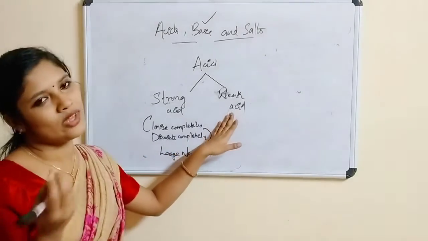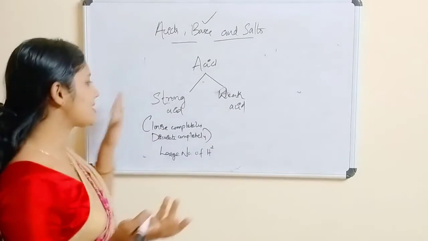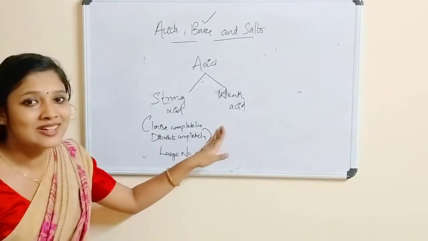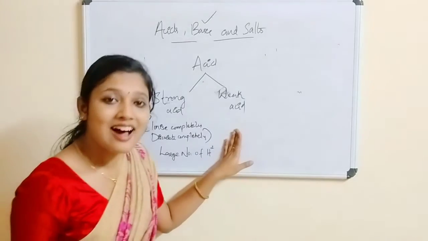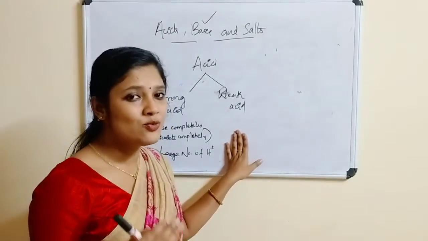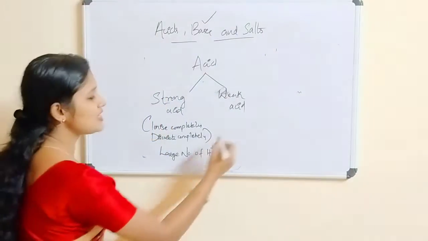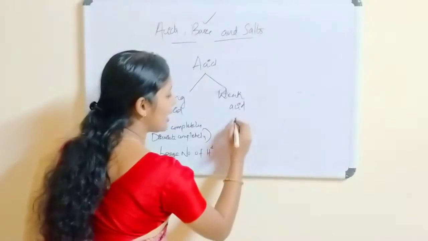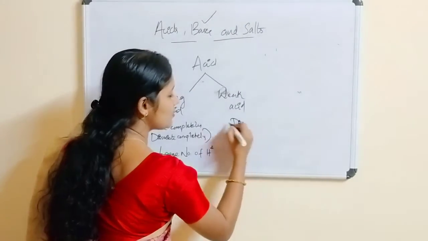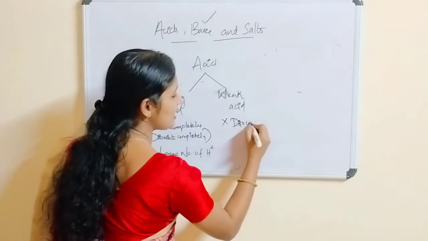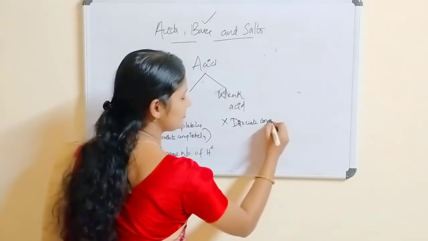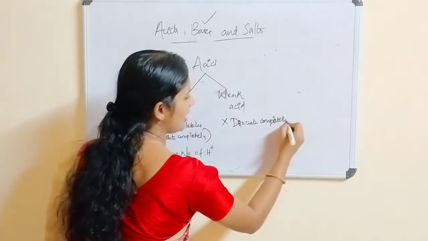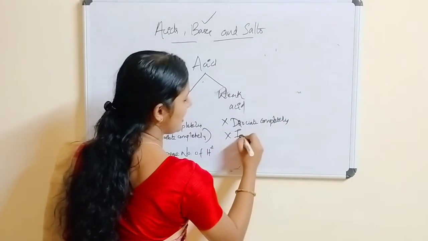Then what about weak acid? It will be straight opposite of strong acid, right? Weak acids are the acids which will not dissociate completely, which will not ionize completely.